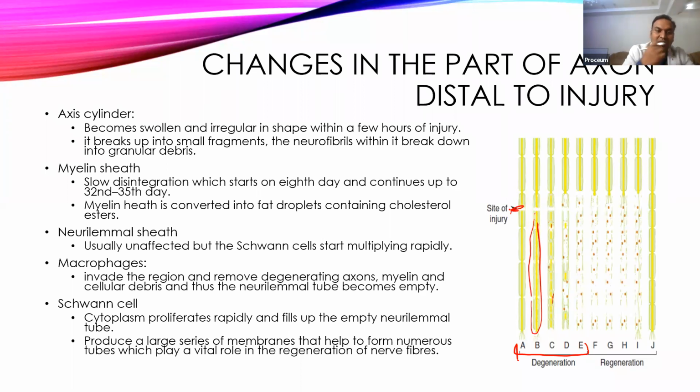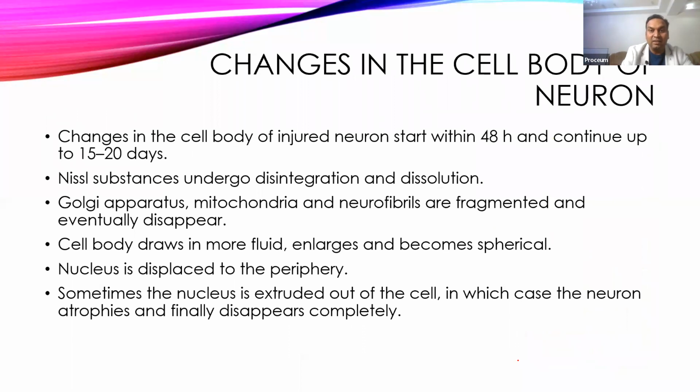Then come to the proper Schwann cells. These Schwann cells will start proliferating and this entire tube will be filled by the Schwann cells. So the Schwann cells will completely fill this neuronal tube and this membrane will remain intact, and it provides nutrition to the neuronal cells and also provides guidance for the regeneration of the nerve fibers. We will see in regeneration what changes happen.